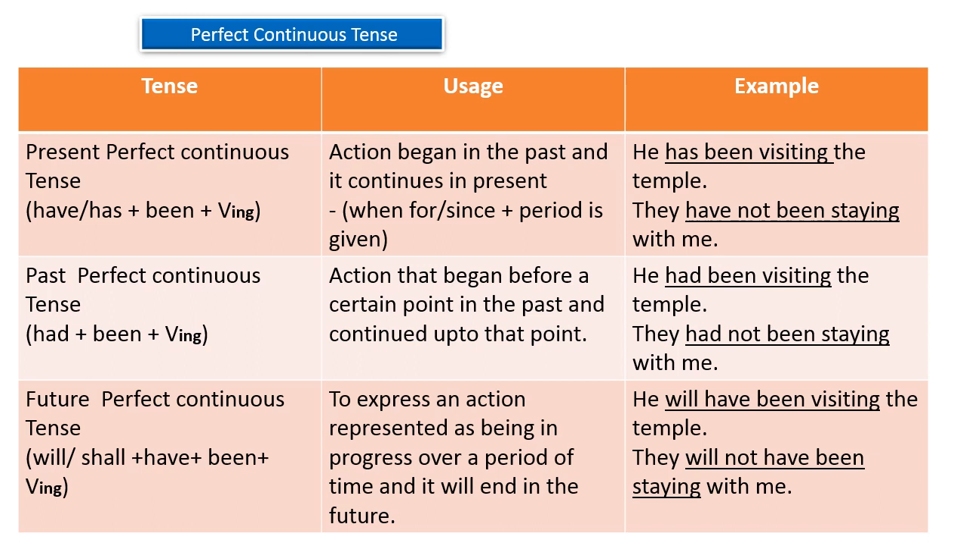For example, see here, he has been visiting the temple. The process started in the past but still continues. So here we use has been plus the ing form of the main verb. He has been visiting the temple means he started visiting the temple in the past, and still he is continuously visiting the temple. So here we use present perfect continuous tense.